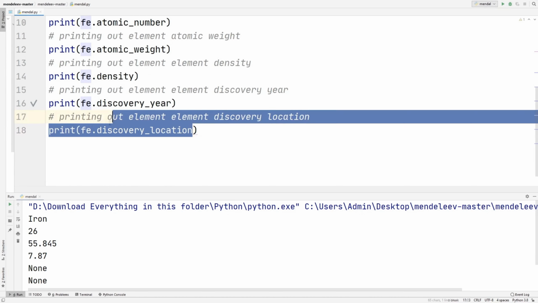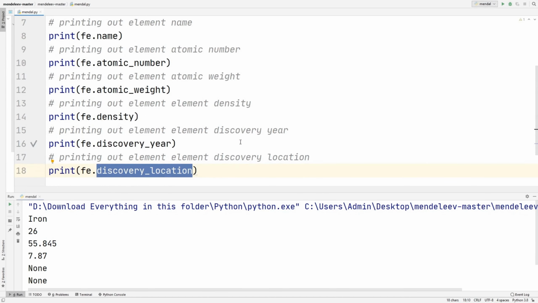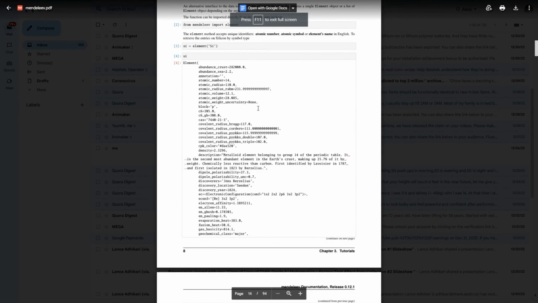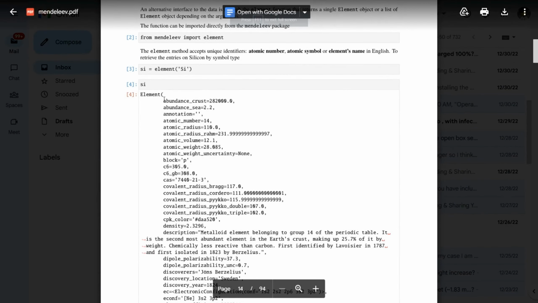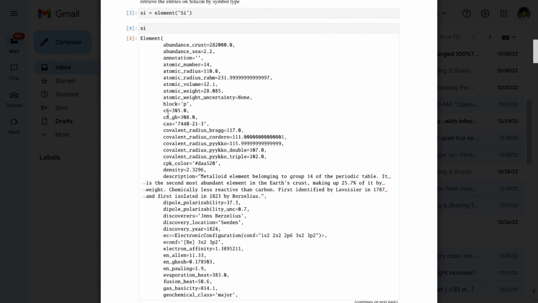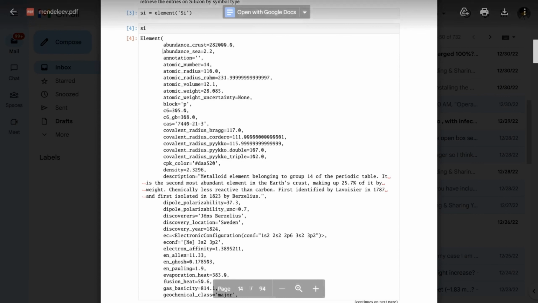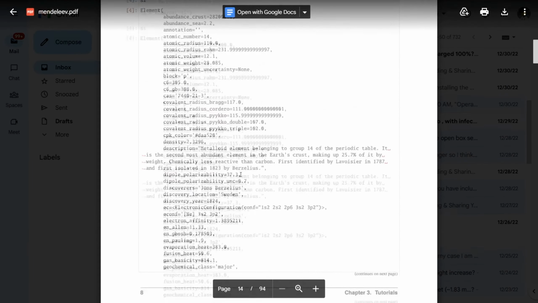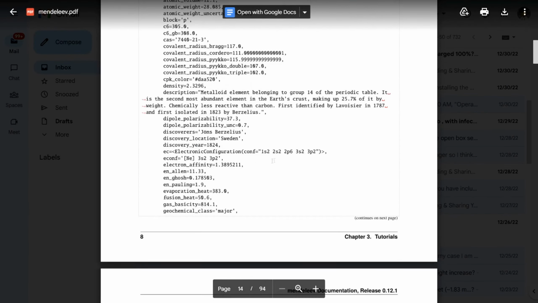These are just a few different things that we can print out. For example, we just printed out the atomic number, the weight, the name, and the density, but there are many more things that you're able to print out, and some of them are over here. If I zoom in a little bit, you can see you can print out all these different things for any element. You can print out an element's atomic radius, the volume, the block. Basically everything on this list you're going to be able to print out.